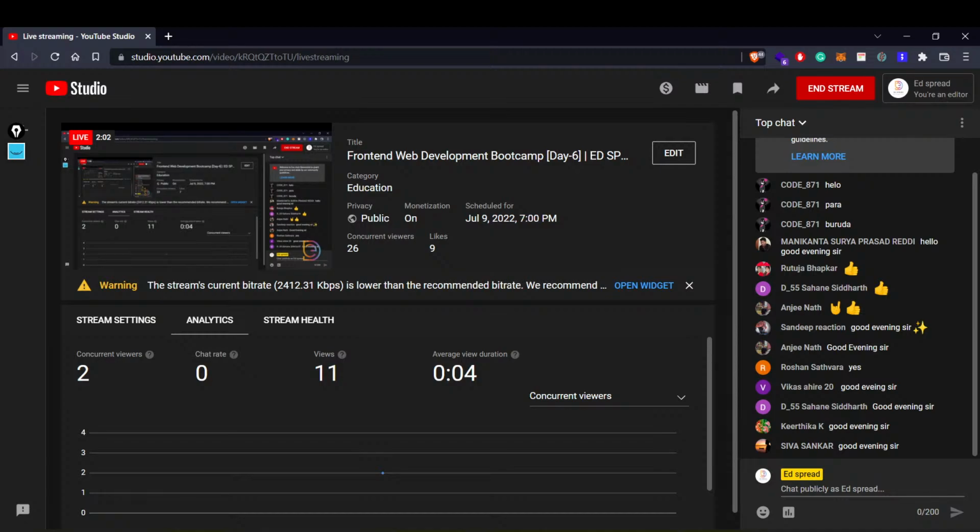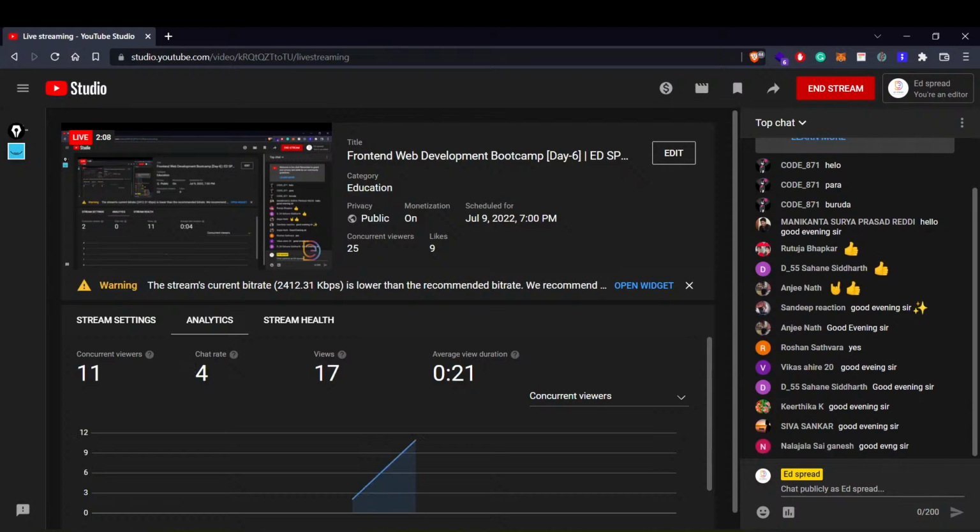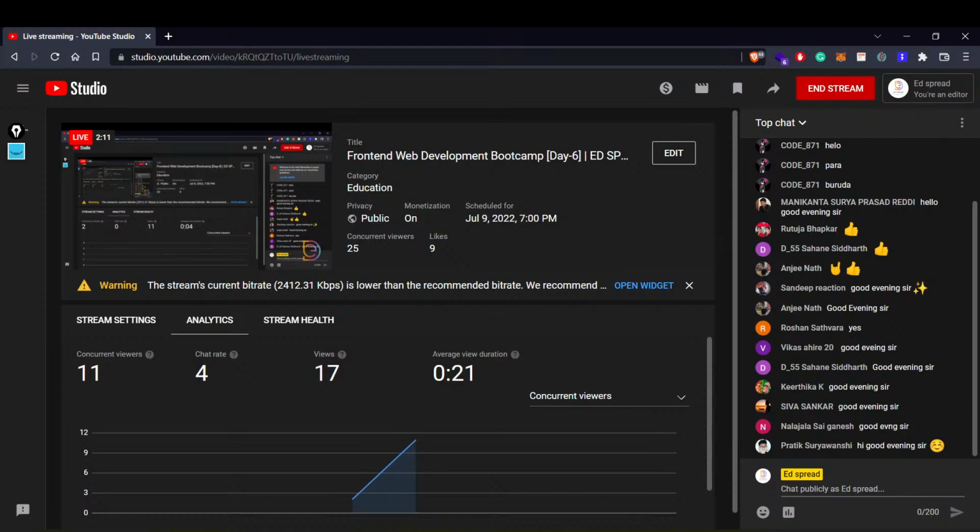And mind you, it is day 6 of our front-end boot camp, and today we'll be dealing with DOM elements, manipulating the DOM and all these methods. Tomorrow we'll have a project starting from scratch, and we'll cover that project in tomorrow's class.